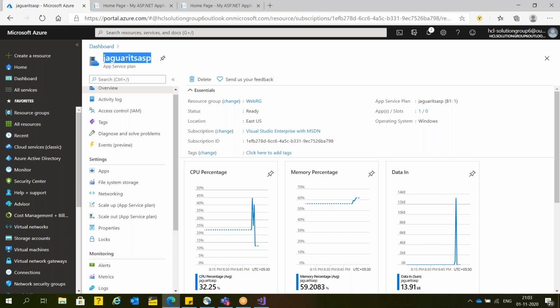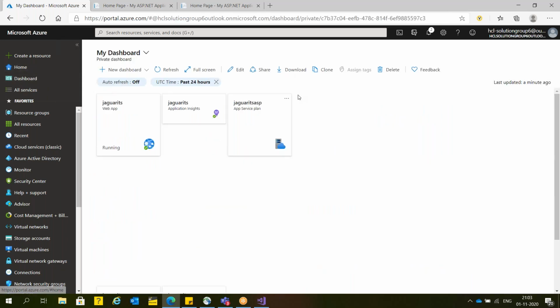It's not per website. Once again, the same question goes to Naresh. Here I have a website. Suppose I have two websites available. If I delete both websites, still Microsoft will charge or not? Yes, Atul. Microsoft will still charge. The reason being, the service plan is still active, right? We are just deleting the websites. Yes, you're 100% right. So if you delete your website, still Microsoft will charge. Microsoft is not charging for the website, they are charging for the app service plan. Okay, so during the exam, guys, you will get this type of questions.